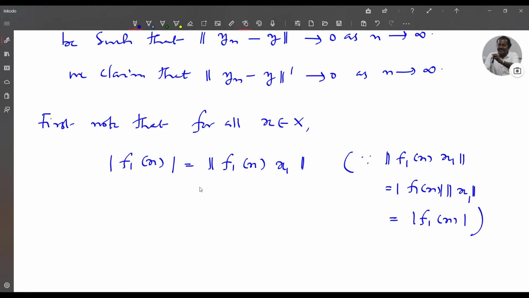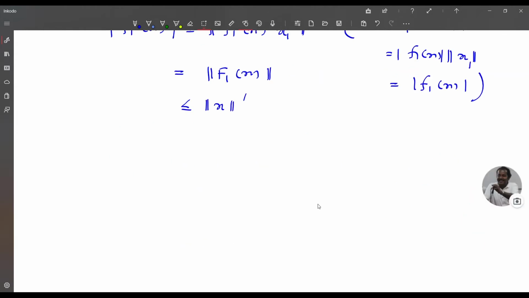So this is equal to norm of F1 of x. So this is less than or equal to norm dash of x. And for j equal to 2, 3, etc., modulus of fj of x, this is equal to norm of fj of x into xj.